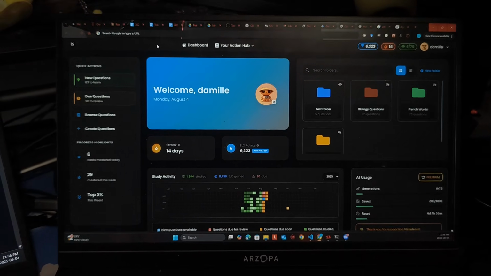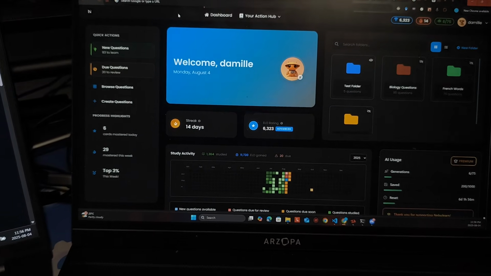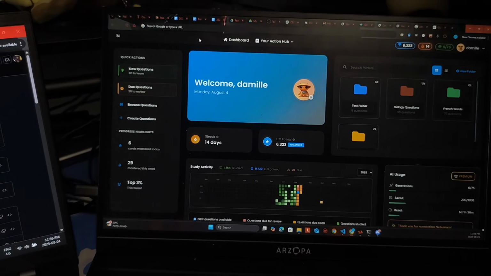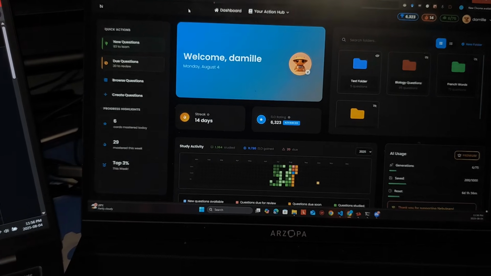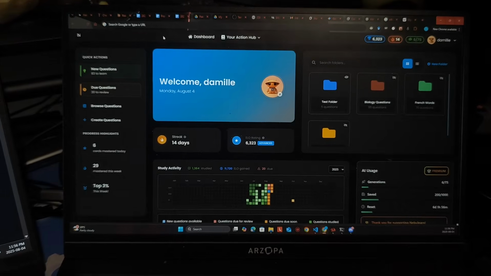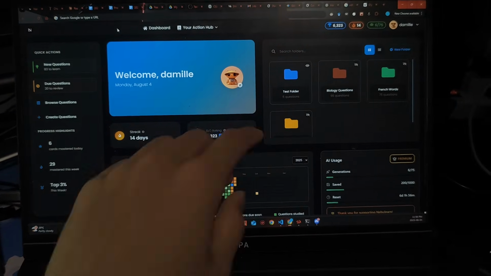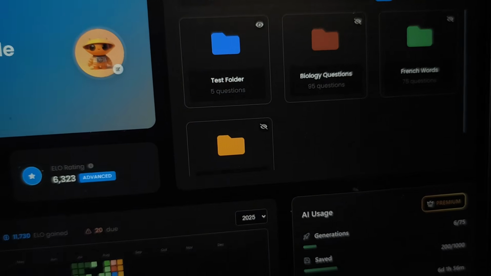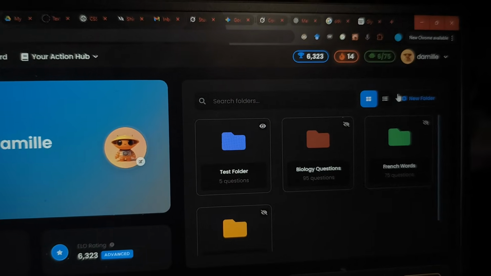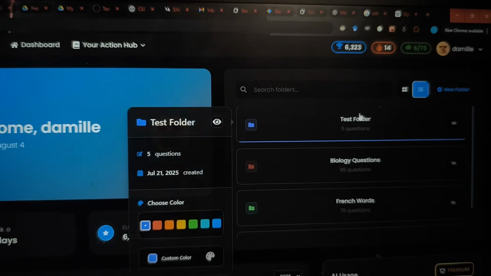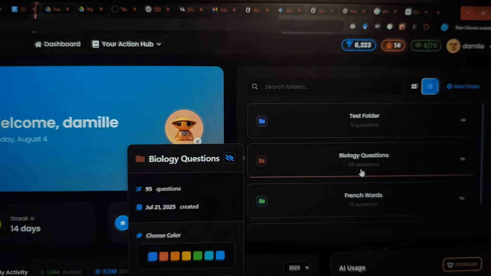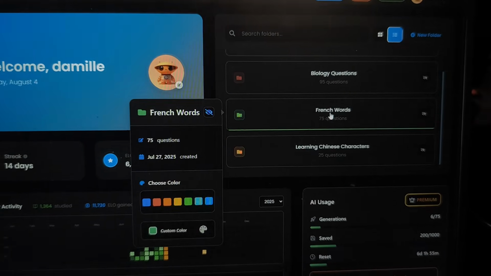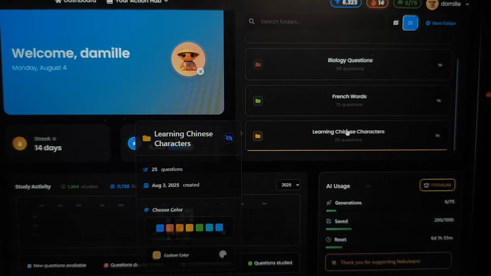So here's a quick and scrappy demo of what I've built so far. First things first, Nebulearn is a flashcard platform. So all your flashcards you save to folders. These are some of the folders I've created so far. Let's change them into this form. This is just a test folder. I made some random questions. These are some biology questions I made. These are some French words, some Chinese characters.